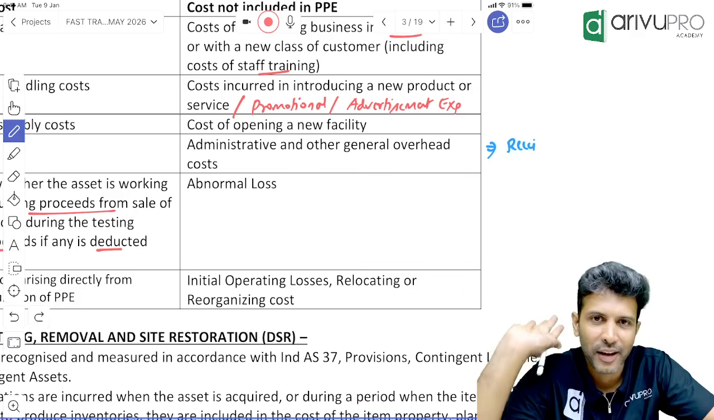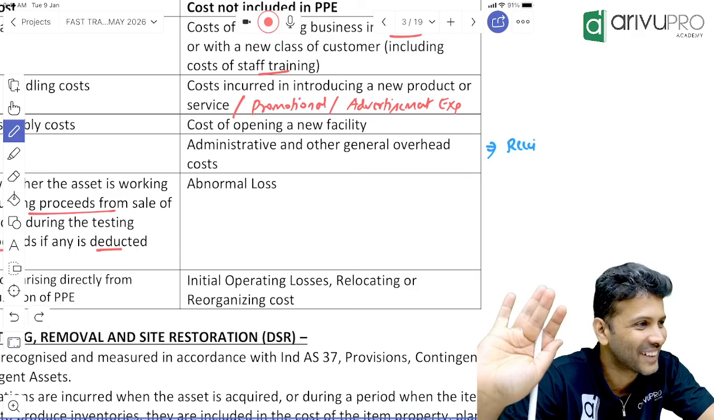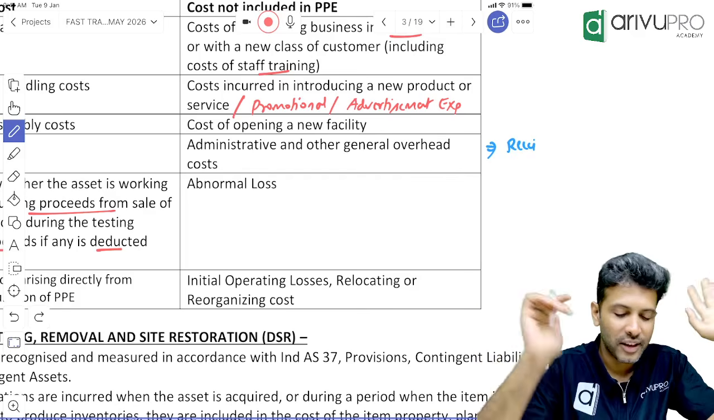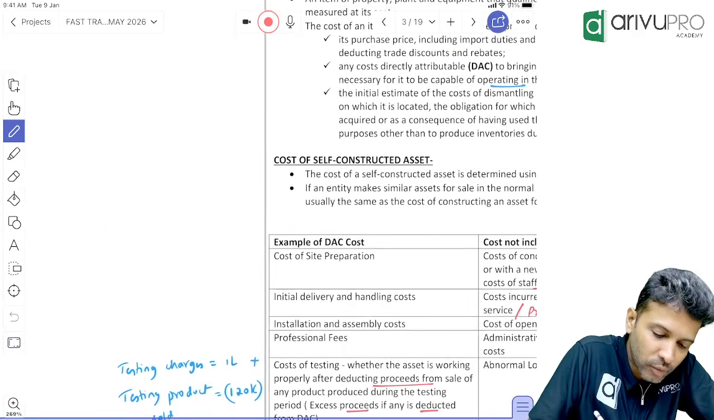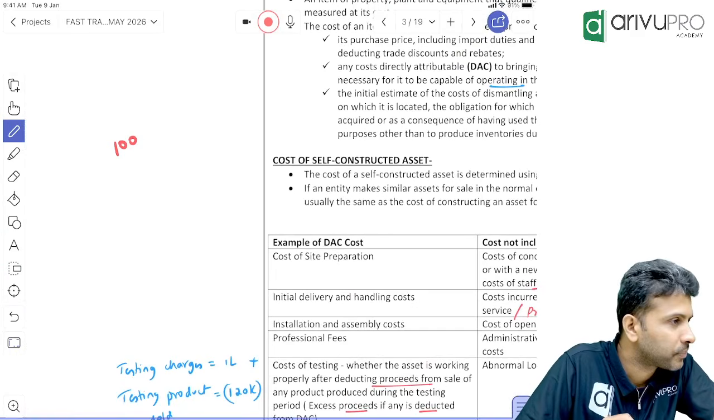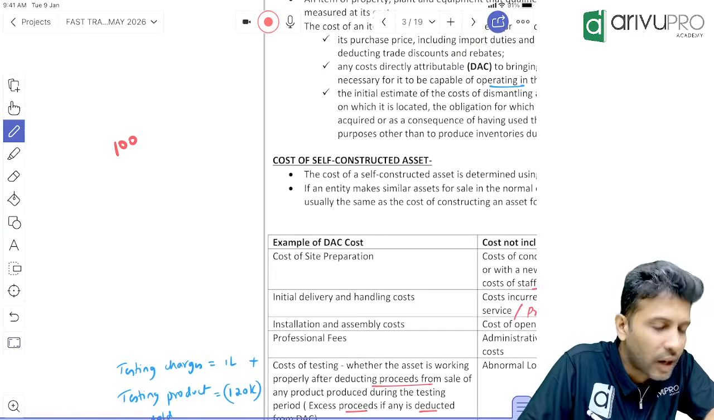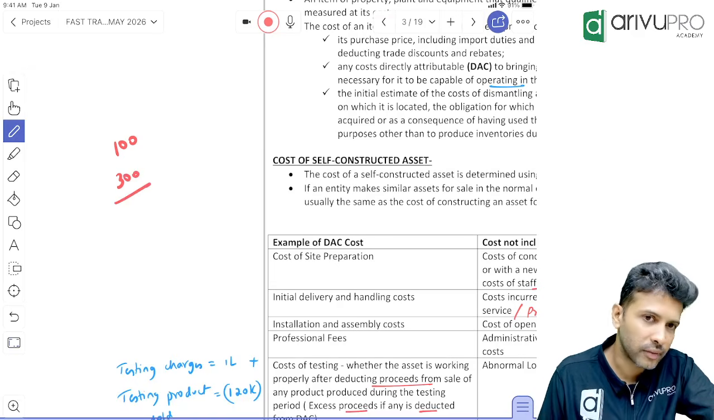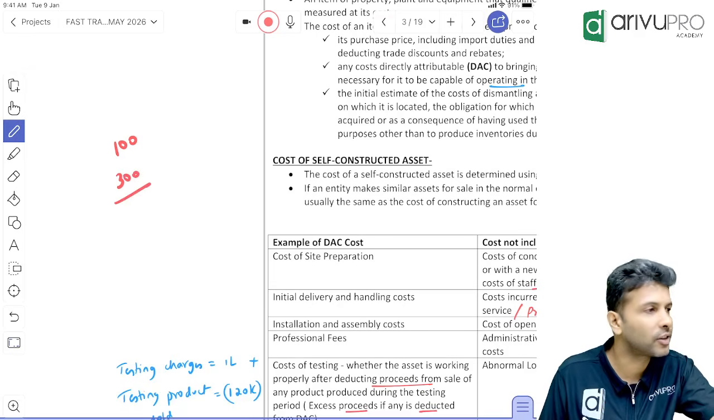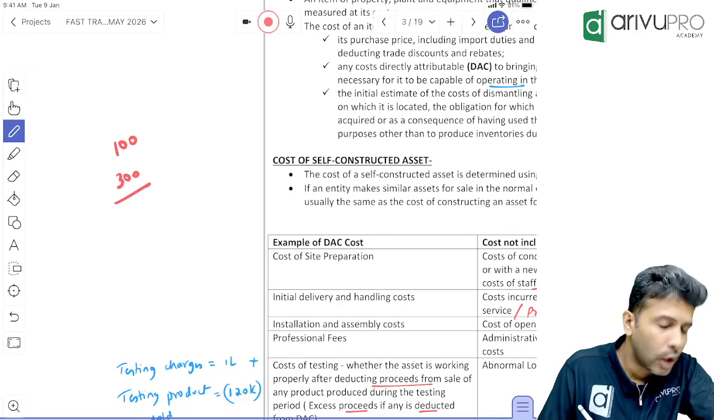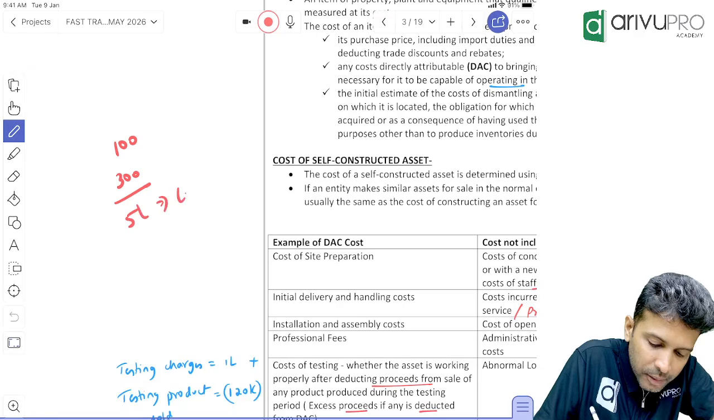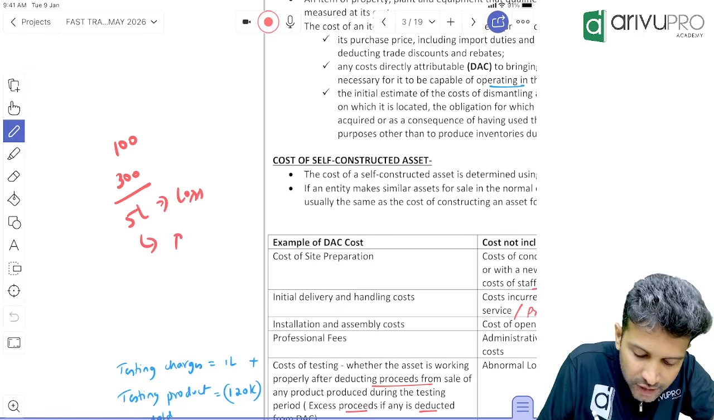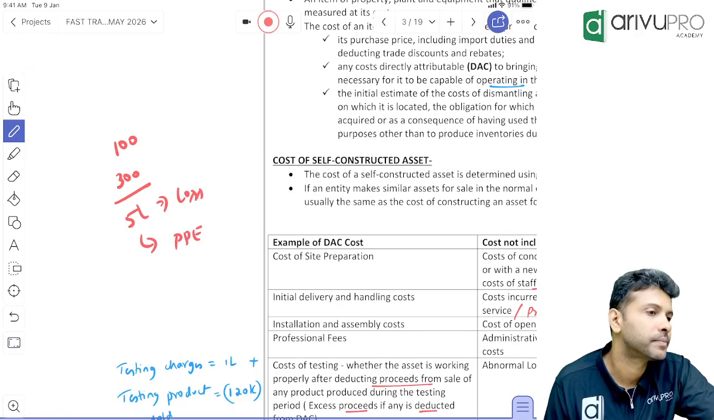Let's say we have only 100 students. How many do we need for breaking even? We need 300. That means the first year it's a loss. Let's say the academy suffered a loss of 5 lakh. Now this loss, can I add it to the cost of PP?